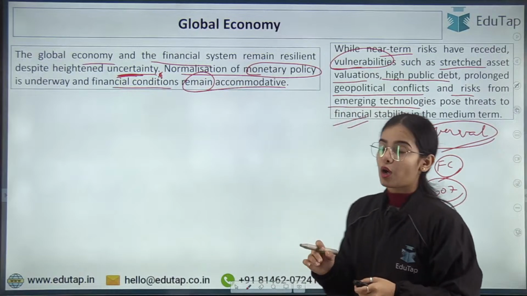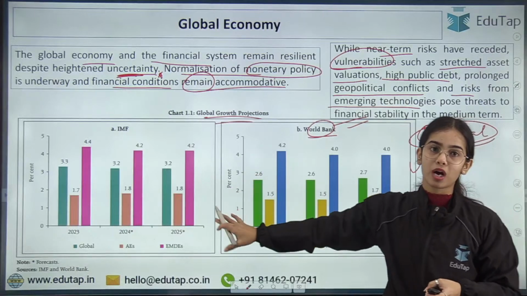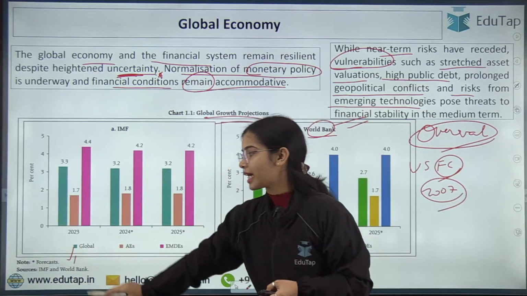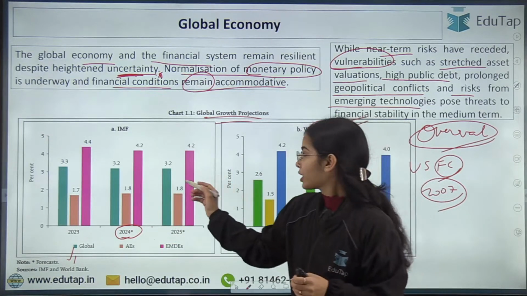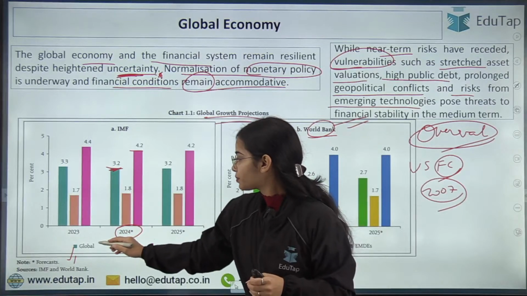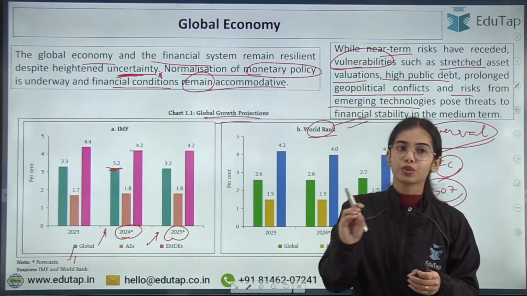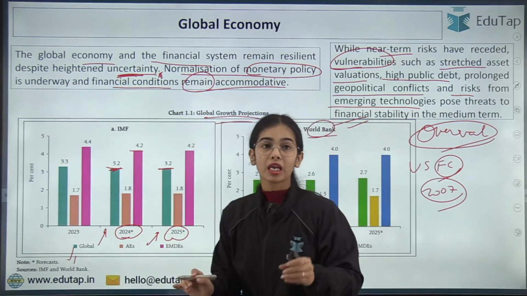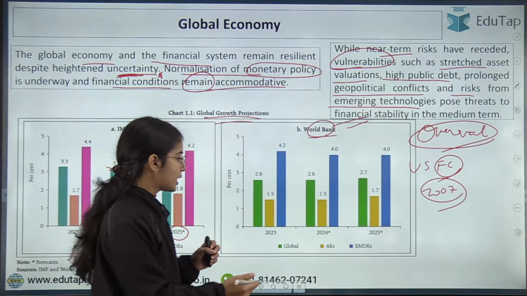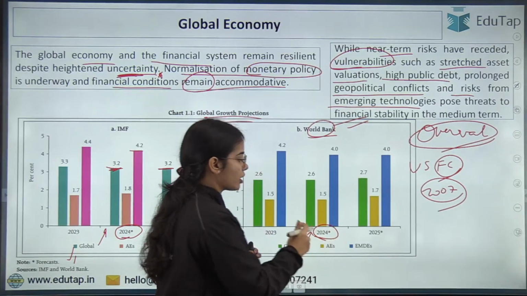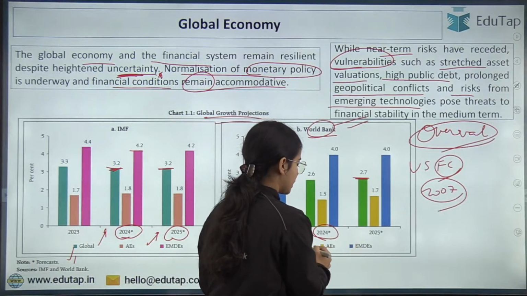Okay. So now the IMF and World Bank have given their global growth projection. As per the IMF, the International Monetary Fund has done the forecast that in 2024 the global economy is going to grow by 3.2%, and in 2025 also it is forecasted that the global economy is going to grow by 3.2%. Now the World Bank has forecasted, as per the data available, that the global economy is going to grow by 2.6% in 2024 and 2.7% in 2025.